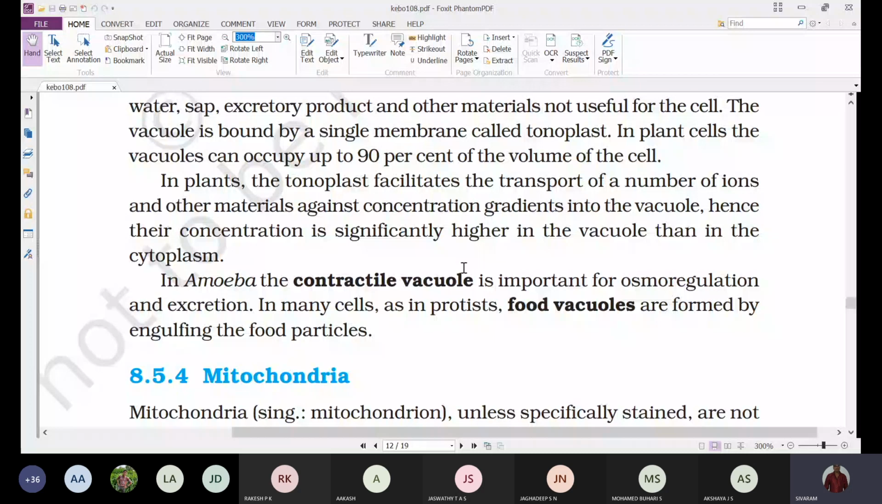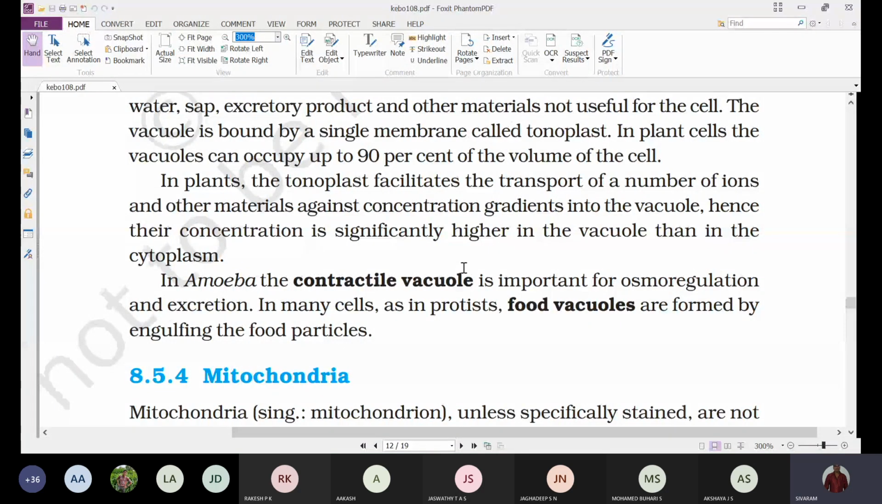But we all know very well that animal cells do not have a cell wall. They possess only the plasma membrane, which has a certain elastic nature. Up to its elastic limit, it can bear the pressure exerted by the water that has entered the cell. If water keeps entering beyond its elastic nature, the plasma membrane will burst, resulting in the destruction of that cell or organism.